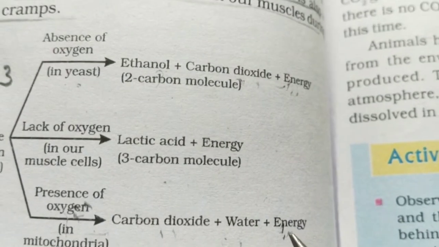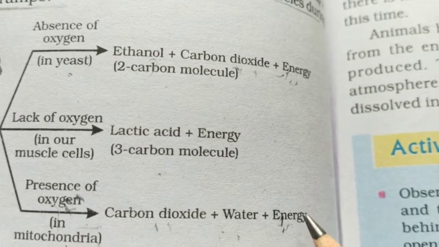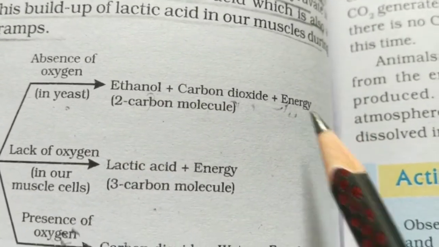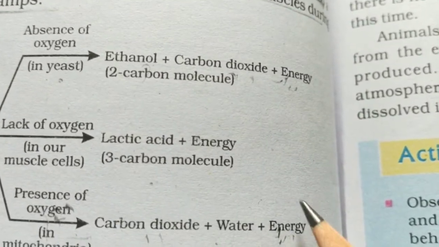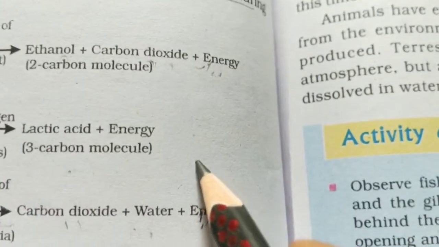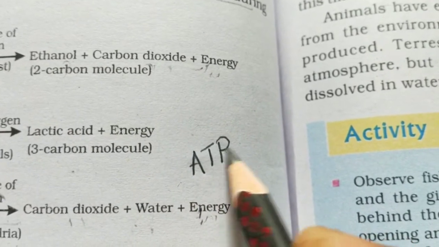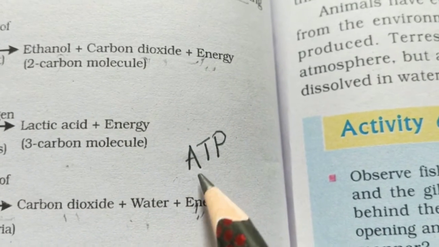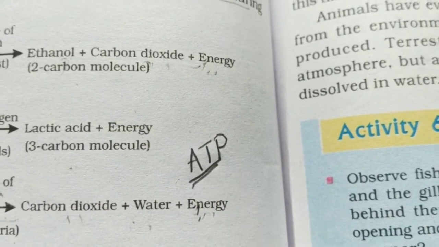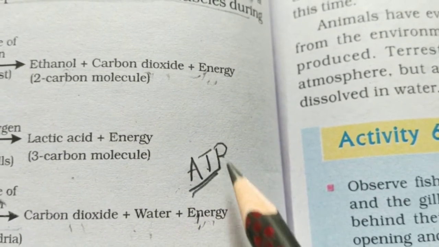And this energy is utilized by organisms for various activities. Then in what form does the energy get stored in the cells? The energy gets stored inside the cells in the form of a molecule called ATP, or adenosine triphosphate.